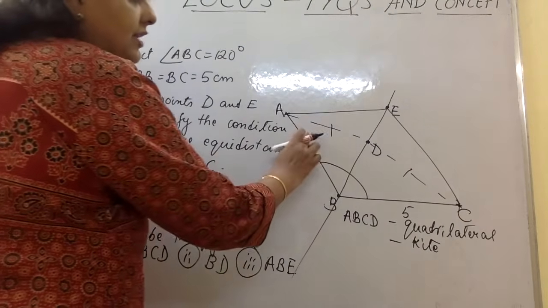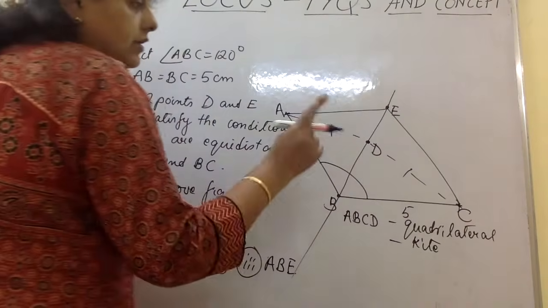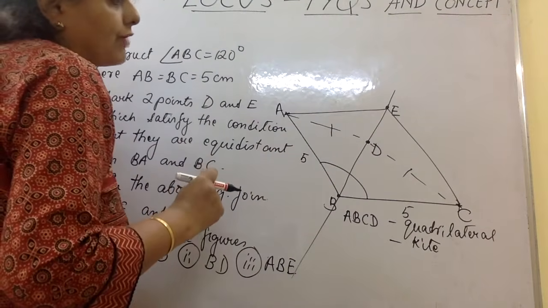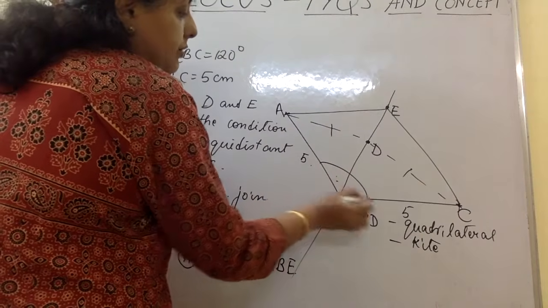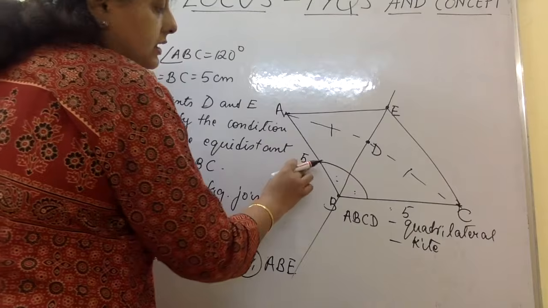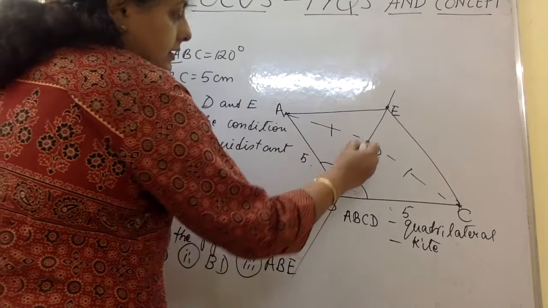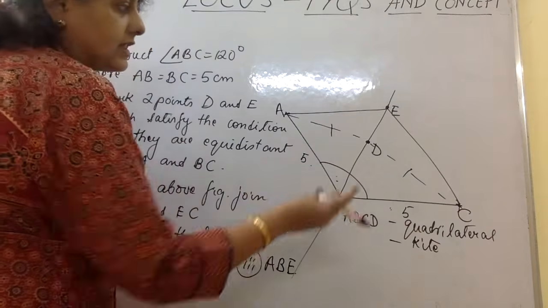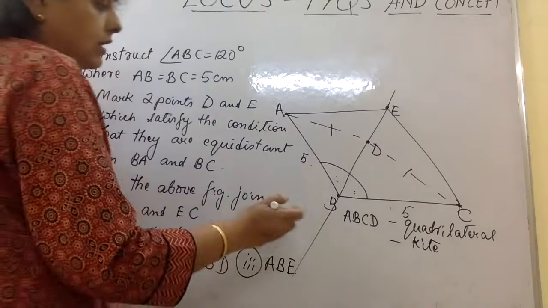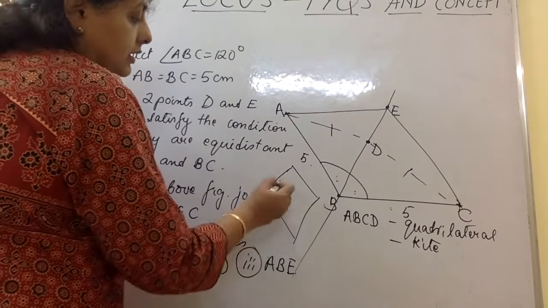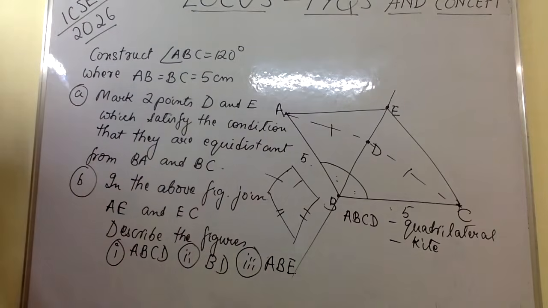Why? Because adjacent sides are equal in a kite. So this part equal to this, we can clearly see. Okay, why is it equal? Because if this angle is equal to this angle, this side equal to this side, and this is the common side, these two triangles are congruent. So by CPCT, these two parts are equal. And in a kite, you have these two equal, these two equal. So this forms a kite. Okay, next.